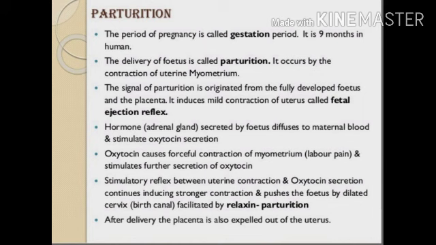The reflex between uterine contraction and oxytocin secretion continues and induces stronger contractions, pushing the fetus through the birth canal, facilitated by relaxin. After the delivery, the placenta is also expelled out of the uterus. Clear? Okay.